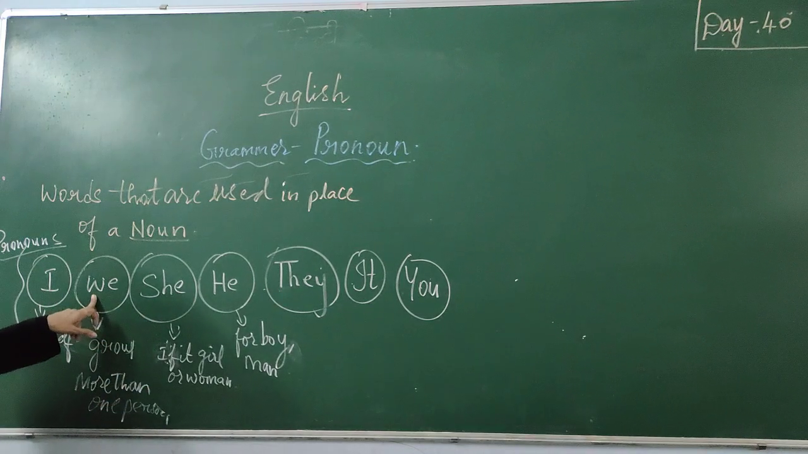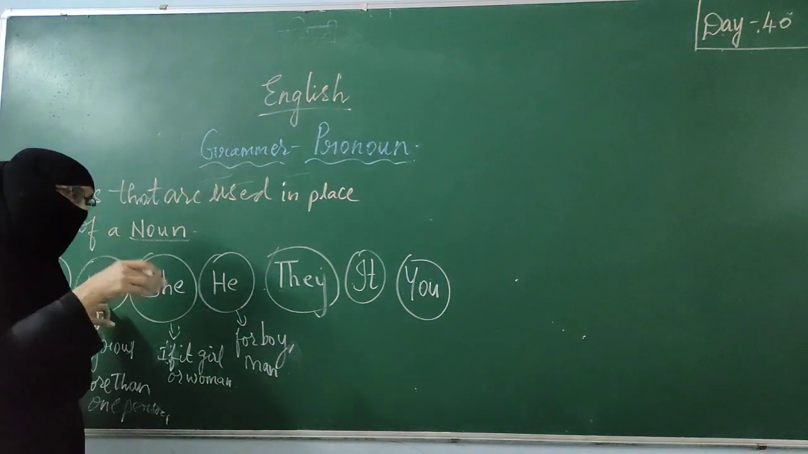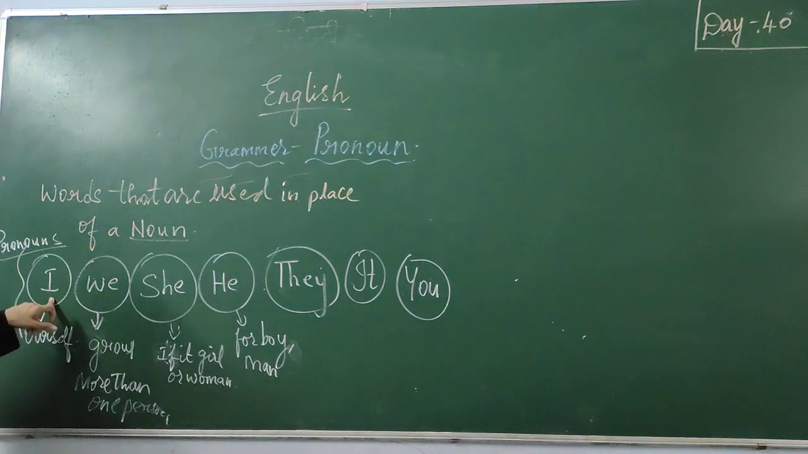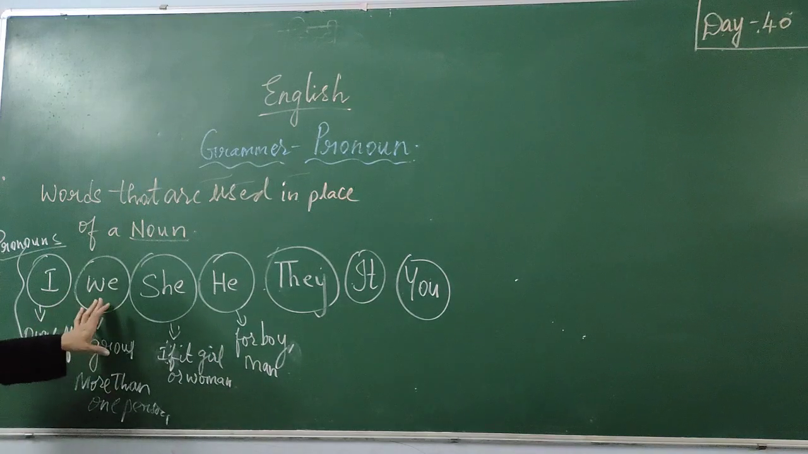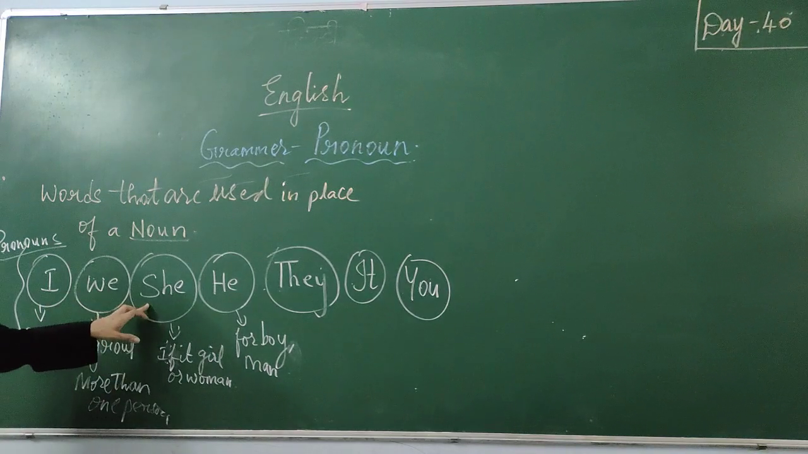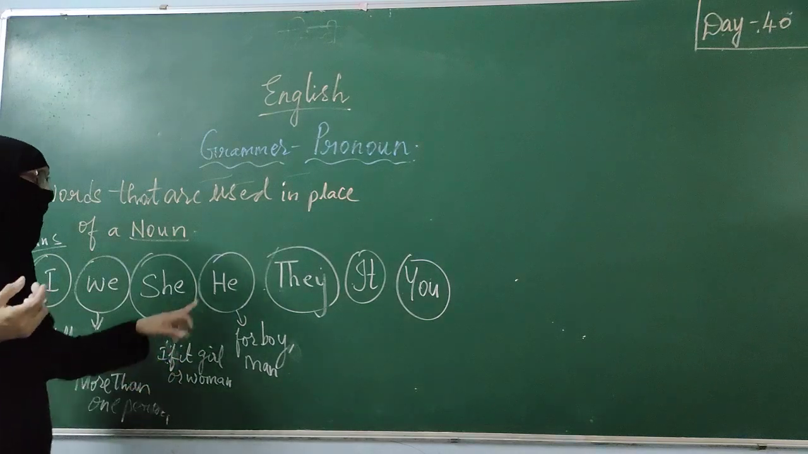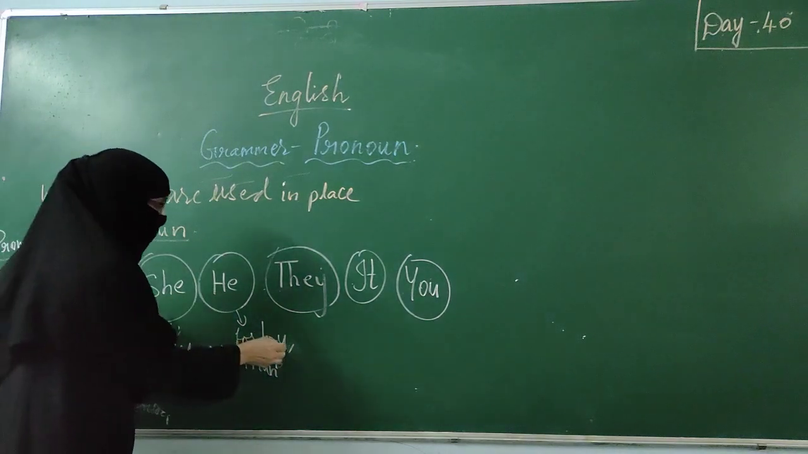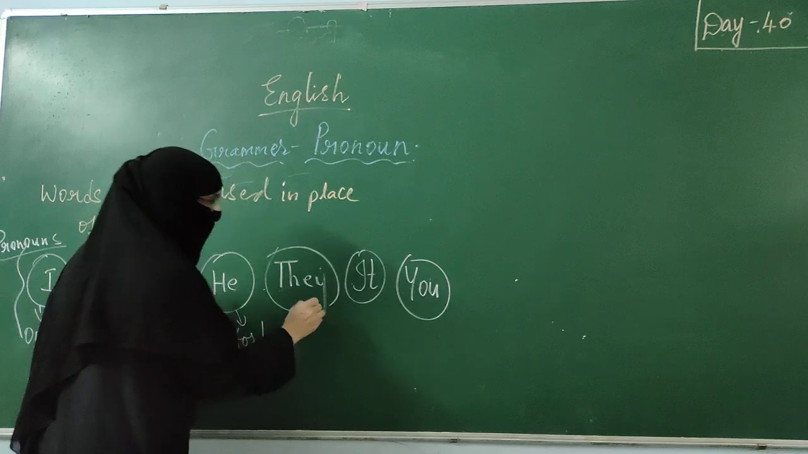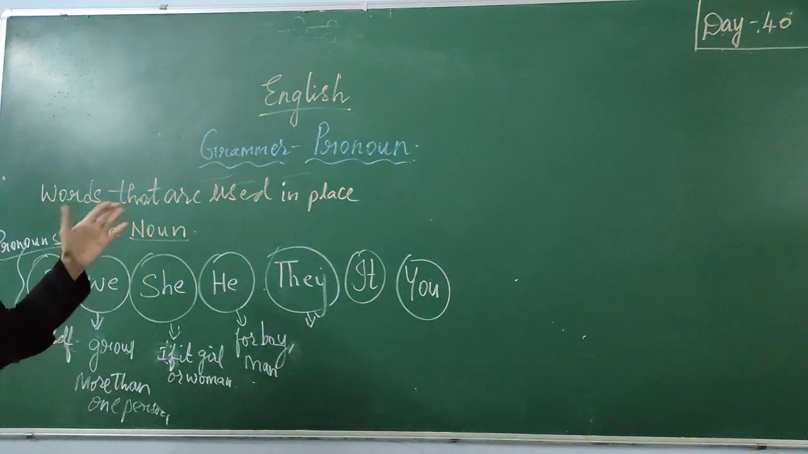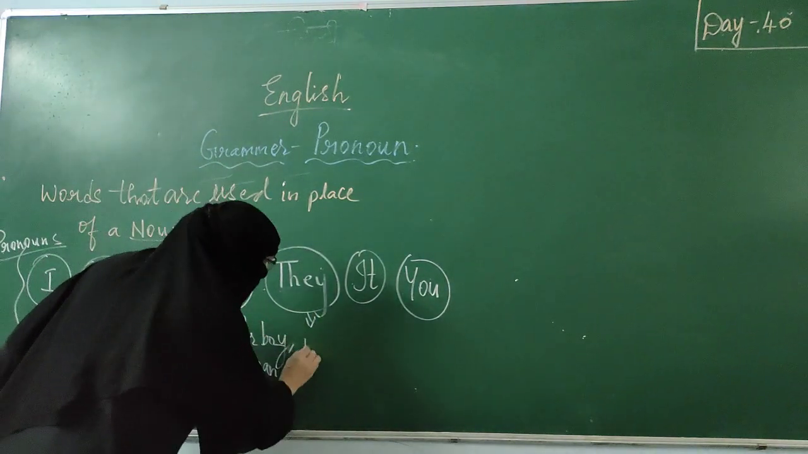When we are in a group, even you two should be present, then only we say we. Now I, when I am talking about myself. We, when we are in a group of more than one. She is used for a girl or a woman. He is used for a boy or a man. They. Okay? Again, they is used for the plural, more than one person.